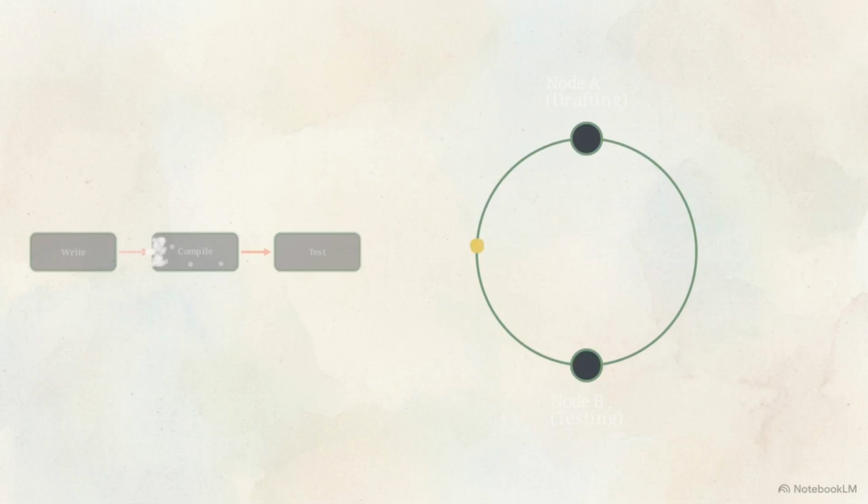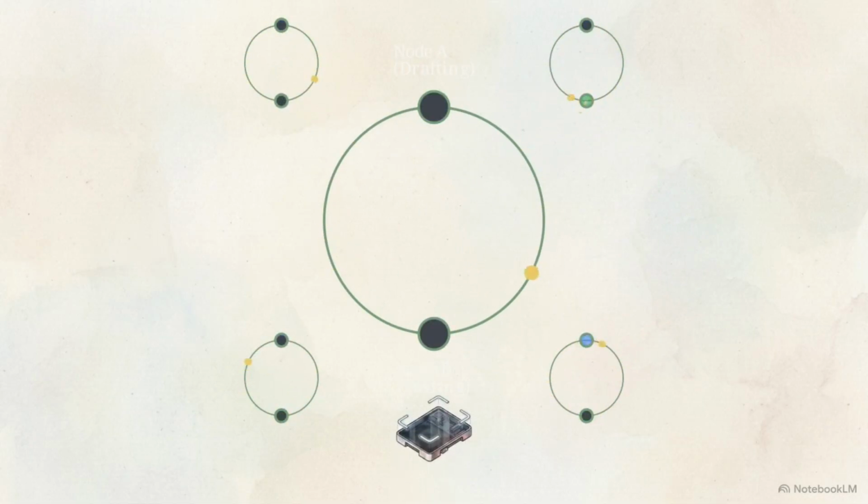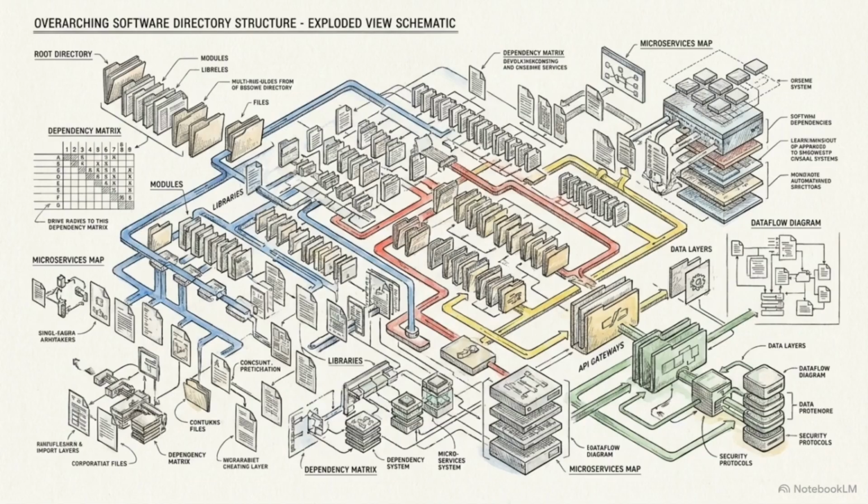Instead of a linear path, autonomous nodes write, test, and self-correct in a continuous cycle. The framework monitors these loops, where Node A drafts logic while Node B simultaneously tests it for security compliance. This allows the framework to orchestrate the software architecture itself, rather than simply providing a space to write text.